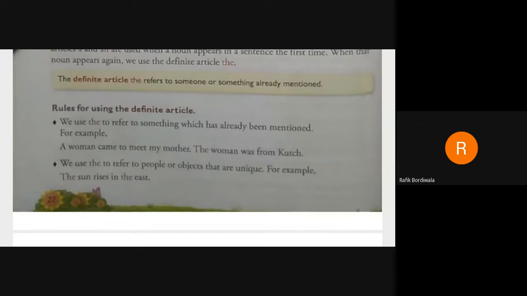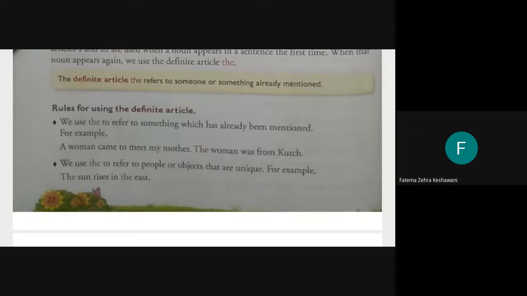So whenever you talk about someone for the first time, we make use of the article a. It is an indefinite article. What article is it? Indefinite article. Therefore we are saying a woman. Maybe we don't know who the woman is who came to meet my mother. So, a woman came to meet my mother.